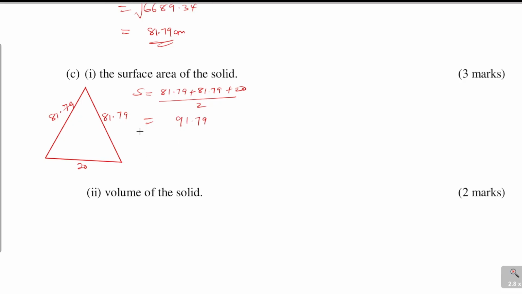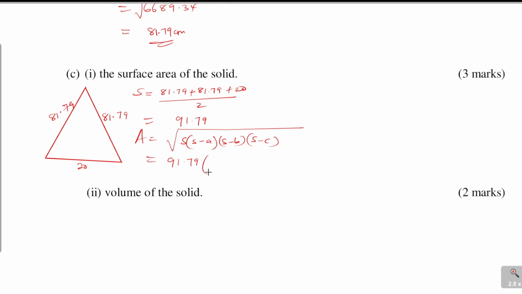So now we can get the area using Heron's formula: S minus A, S minus B, S minus C. So S is 91.79. Then A, we can start with any side.